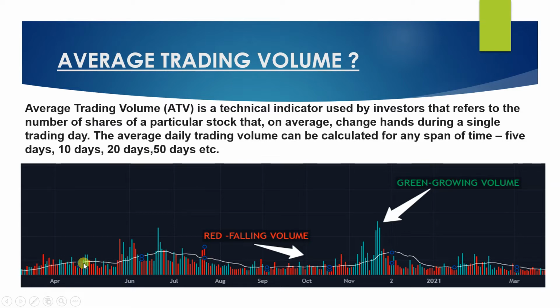Now I have used this as a 20 days moving average of the volume. I'm talking about the volume part, guys, not price. So you see here, suddenly you found a red candle which is above this 20 days mean. That means the volume for that session is much higher than its mean of the last 20 days average. But yes, I don't know what had happened at this level of the price by increasing this volume. But after two trading sessions of red candles, you found a cluster of green candles.